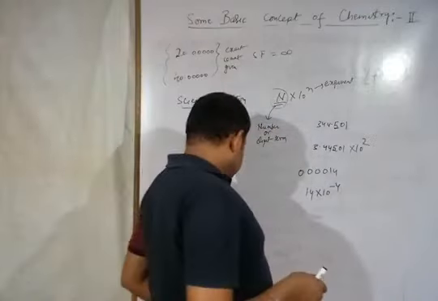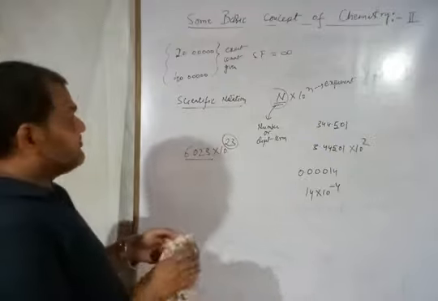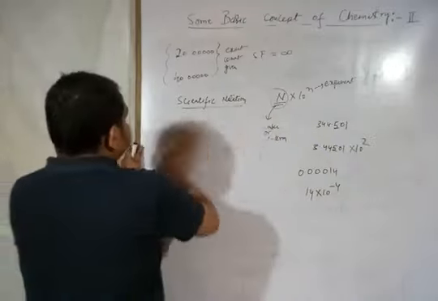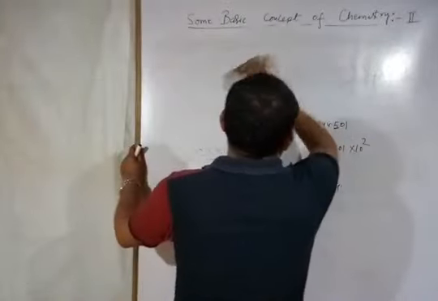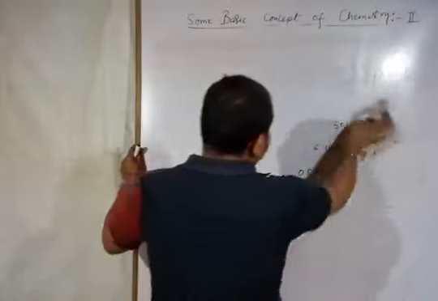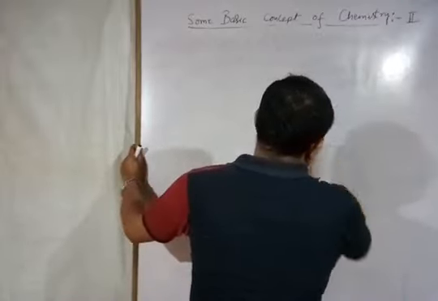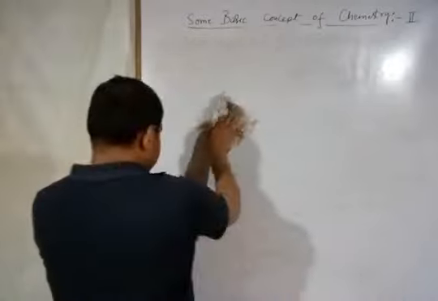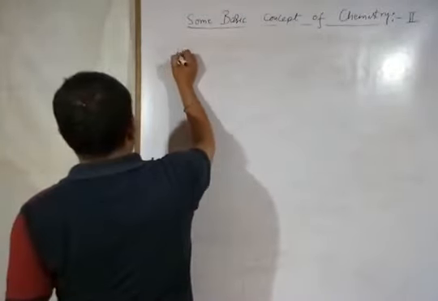Now one more important topic is there, that is precision and accuracy. What is meant by precision and accuracy? It is very closely defined, so please pay attention to understand the meaning of precision and accuracy.